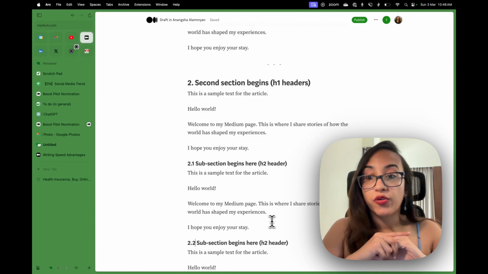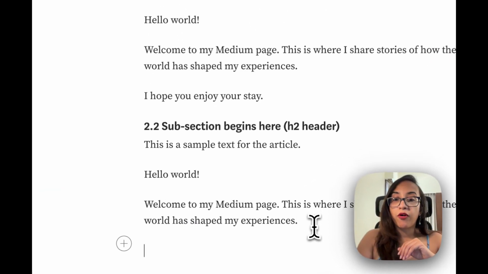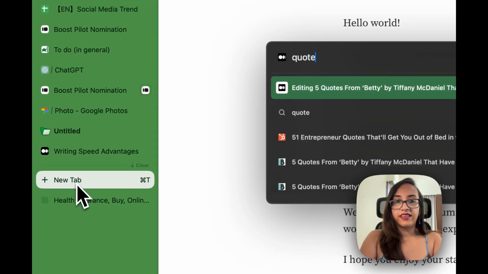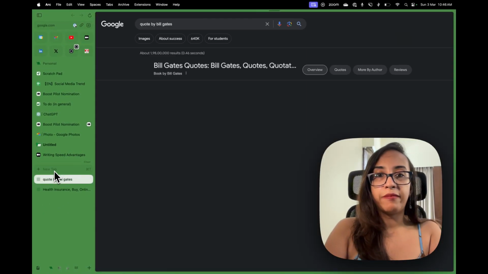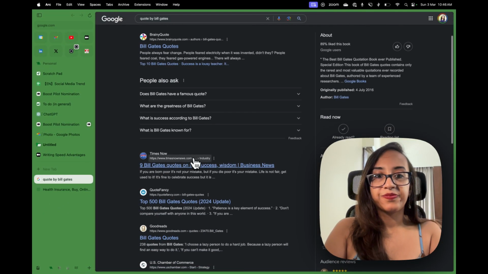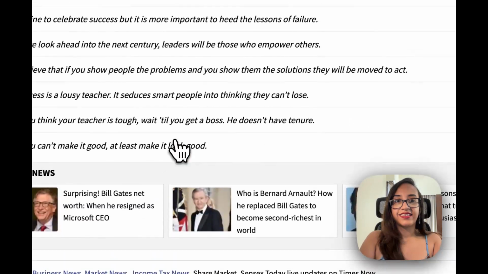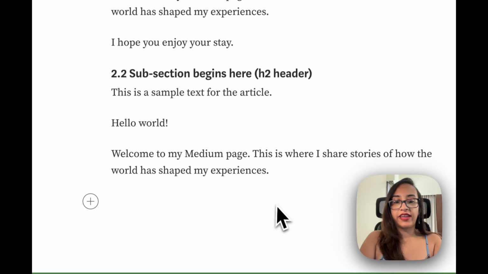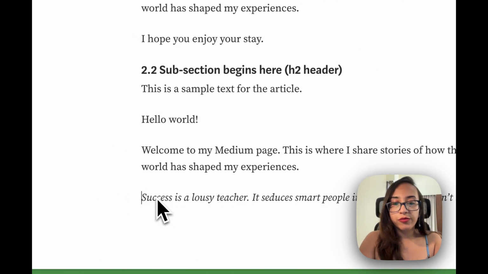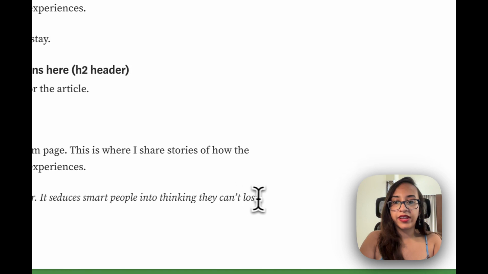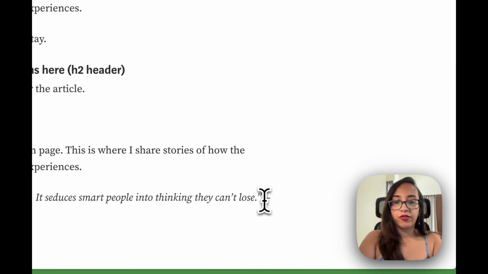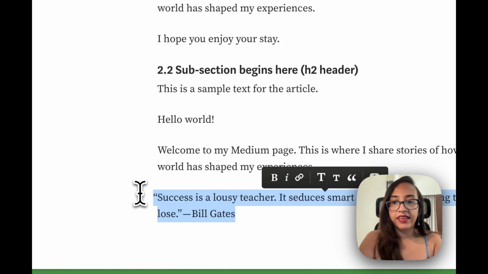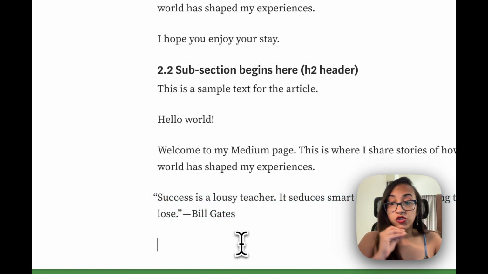Now let's talk about how you can add quotes. So quotes are an important part of your Medium story. Say you want to write some, let's just take an example, of some quotes by Bill Gates. Okay. So I just want to add a quote here by Bill Gates. So I'm going to remove the numbering and I'm going to add some quotes and I'm going to write the name of Bill Gates. So this clearly states it's a quote by Bill Gates, and now we have to convert it into a quote format.